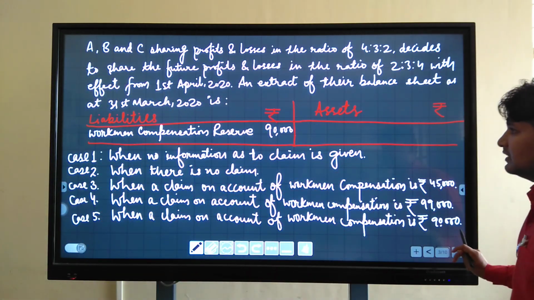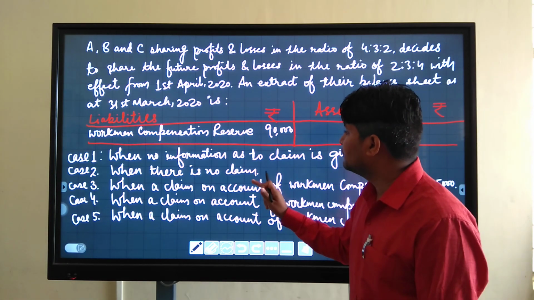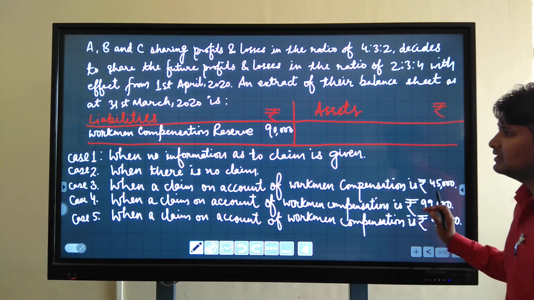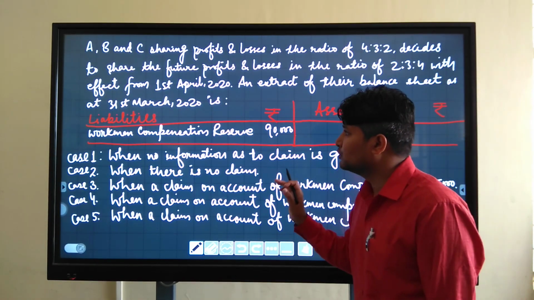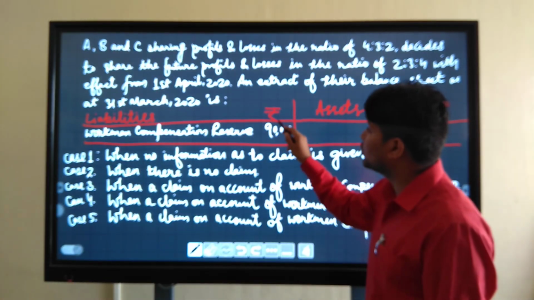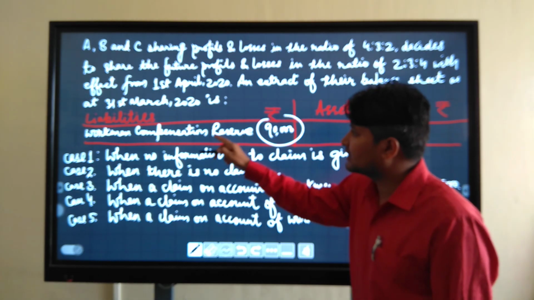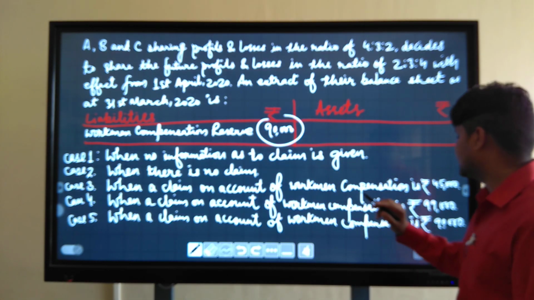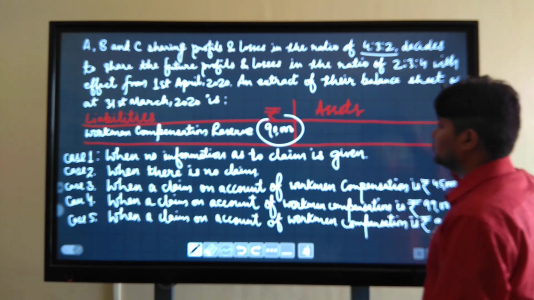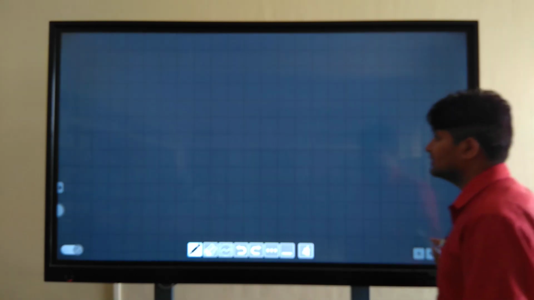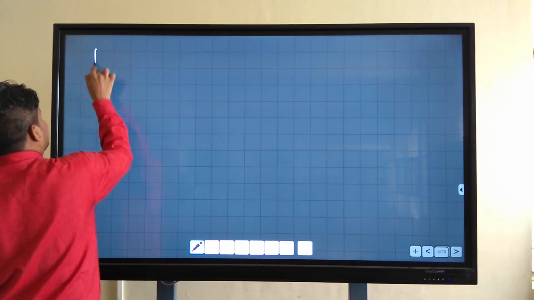Listen carefully. If there is no information about claim, then you have to distribute the total amount of the workman compensation reserve to partners in their old profit sharing ratio. That is 4:3:2. So what will the entry be?